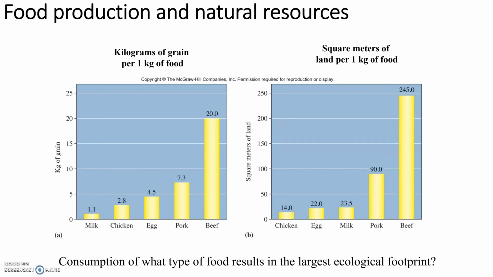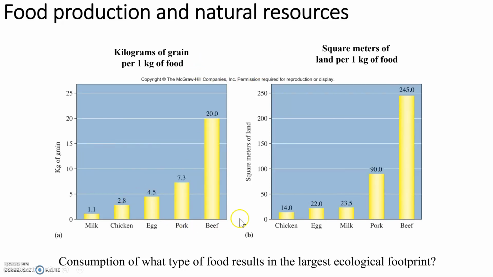The crops that we eat require land, but also the animals that we eat require grain for them to grow, which requires a lot of land. What these figures are showing is how many kilograms of grain is required to produce 1 kilogram of food, and then also how much land is associated with that.